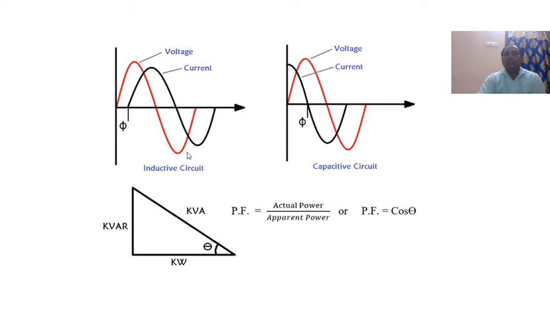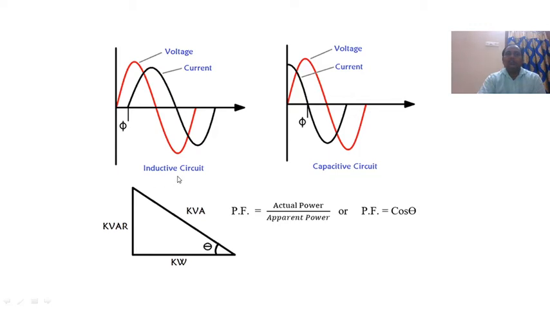So next one is, what is meant by power factor. Power factor is an important phenomenon, everyone knows. So what is power factor? It is the angle between the voltage and current. Phi is the angle difference between voltage and current. This appears only in AC quantities. In DC quantities, there is no angle difference between voltage and current.